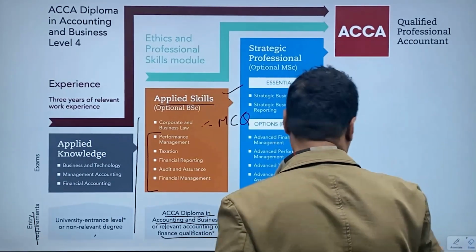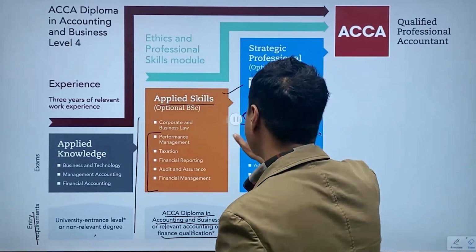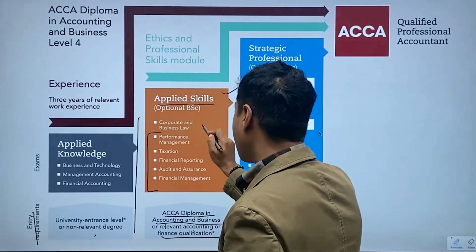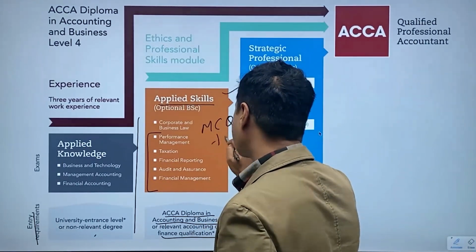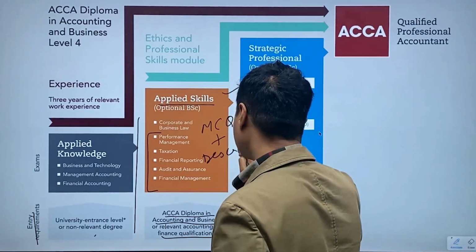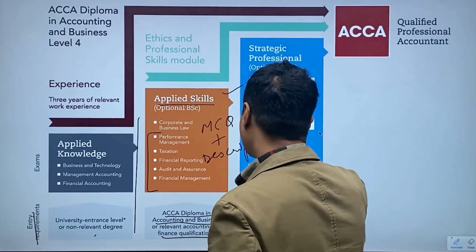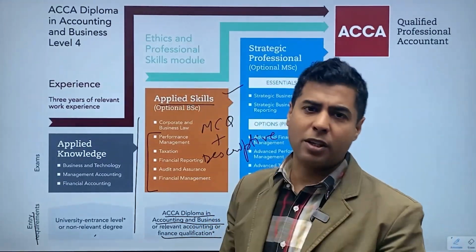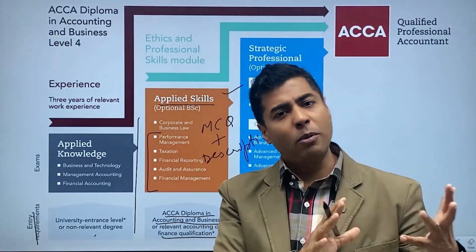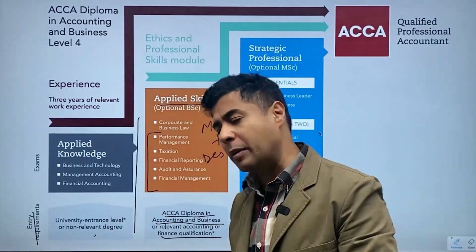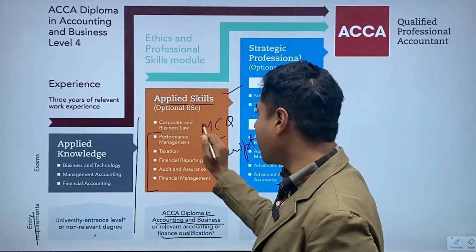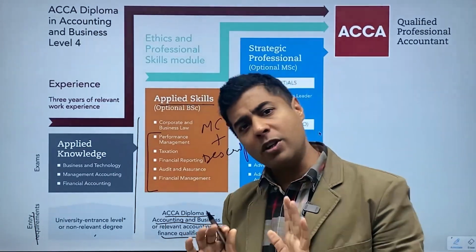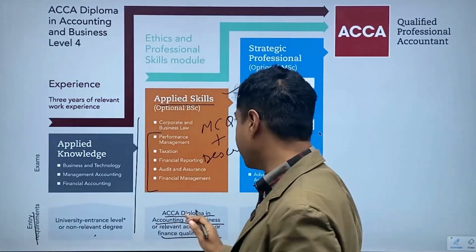actually online. They are all computer based examinations, so all exams would be computer based and you will have to prepare for MCQ plus descriptive, and the weightage will vary from paper to paper. So some papers will have 40% MCQ, 60% theory. Some papers will have more objective, 60% objective, 40% theory. So this would vary. Corporate law is 100% MCQ. All others would have MCQ and descriptive combination happening at March, June, September, December levels.